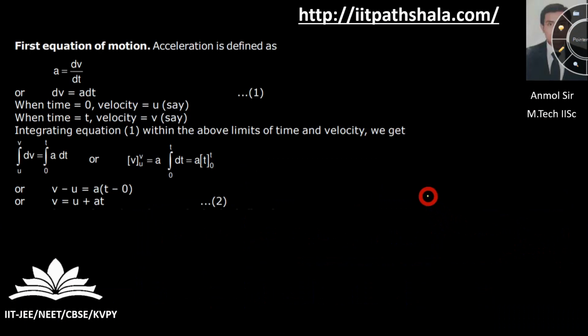Now let us derive the first equation of motion. I'm using the integration method to derive all the formulas over here. I'm not using the old graphical method which we used in class 9th or class 10th. So first equation of motion: acceleration is defined as dv by dt. As you can see on the screen, dv is nothing but a into dt. When the time is 0 you have a certain velocity, let us say initial velocity u. At final time t you have a final velocity, let us say v. Integrate using this boundary condition and you will be left with the formula v equal to u plus at. A is constant provided to you.